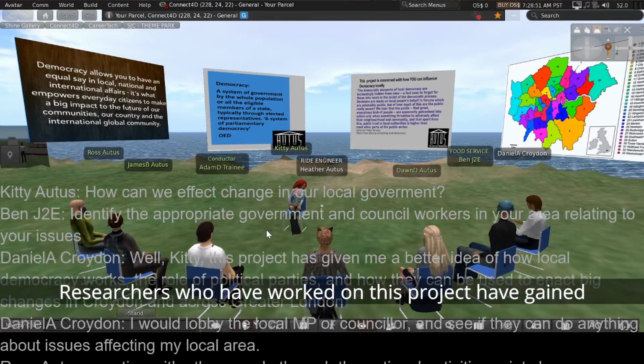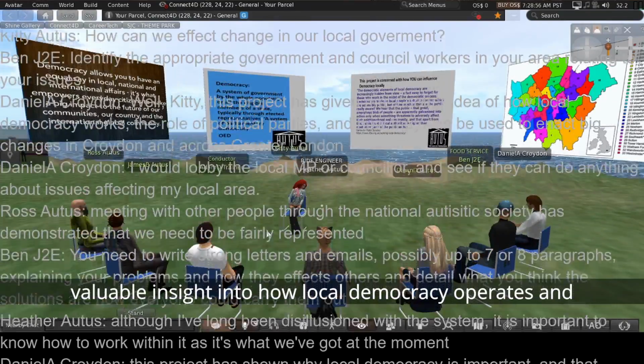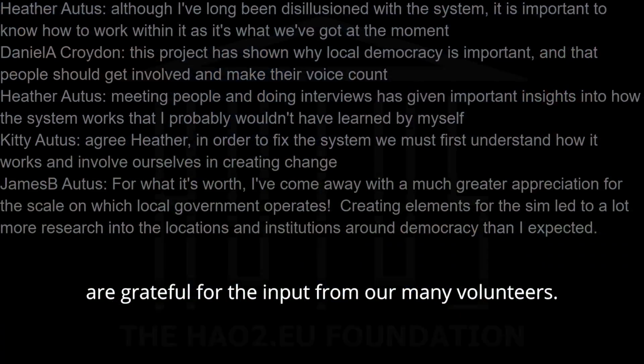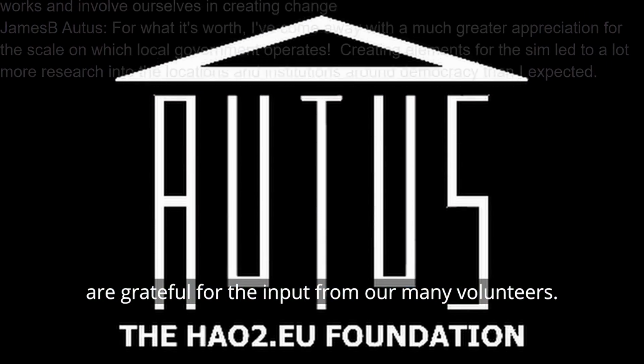Researchers who have worked on this project have gained valuable insight into how local democracy operates and are grateful for the input from our many volunteers.